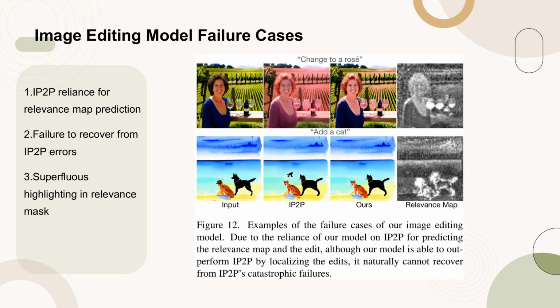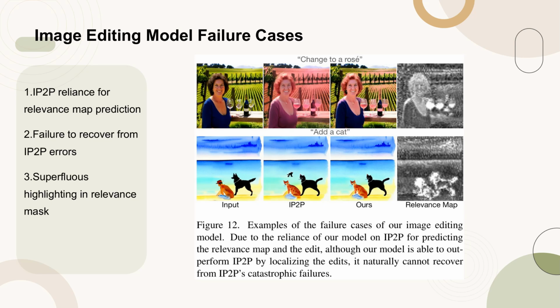Figure 12 illustrates the failure cases of our image editing model. The model heavily relies on IP2P for predicting the relevance map and the edit. Despite our model's ability to outperform IP2P by localizing the edits, it is unable to recover from IP2P's catastrophic failures. For instance, in the first example, the prompt change to a rose resulted in unnecessary changes to the background and hair color. The relevance mask superfluously highlights these areas, indicating the model's failure to accurately localize the edits.